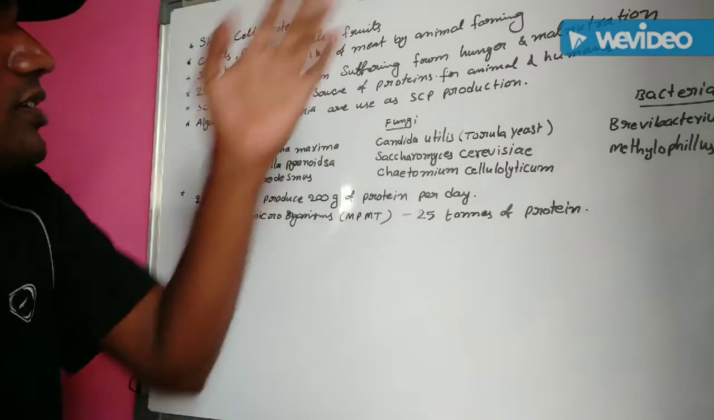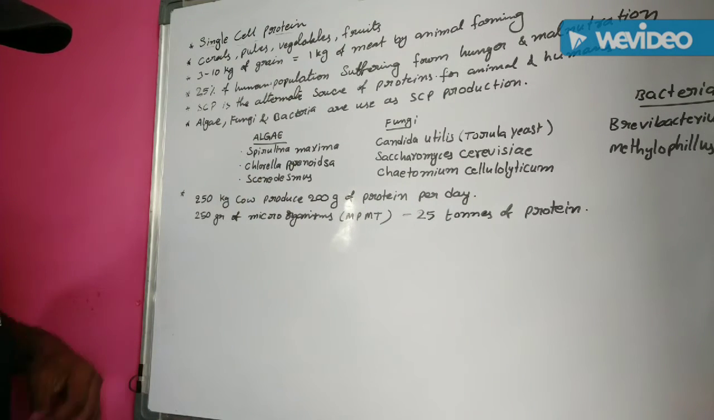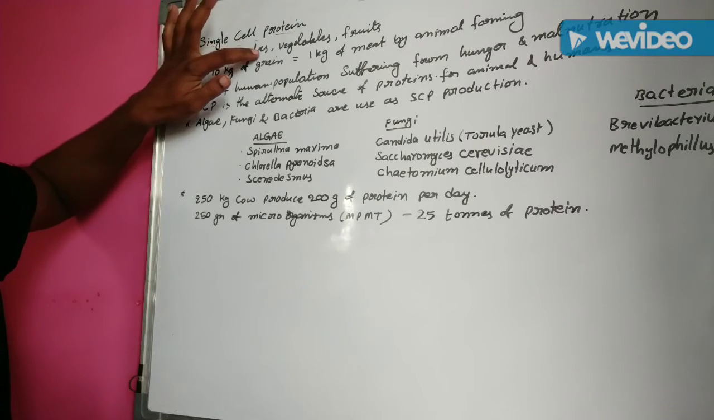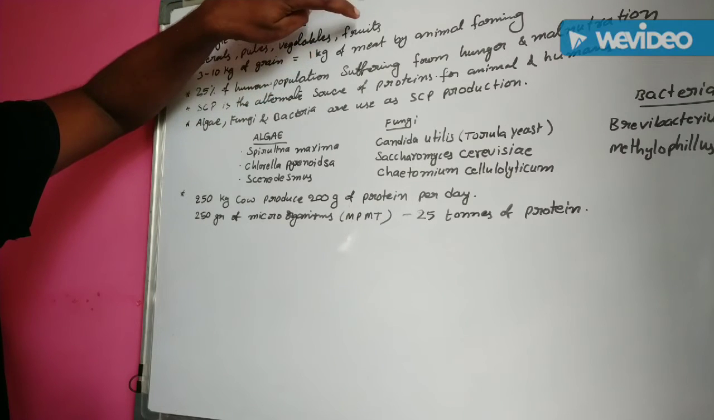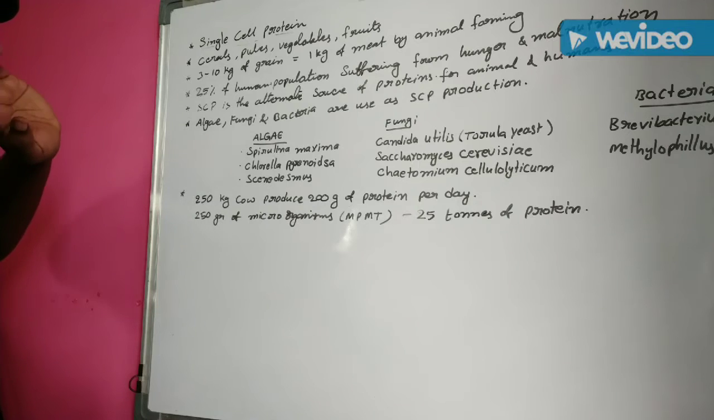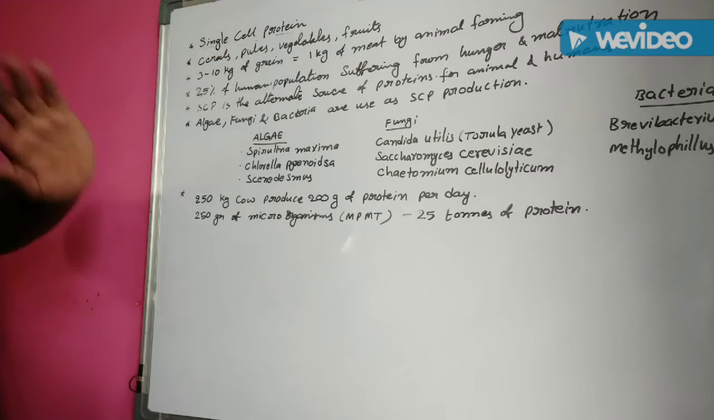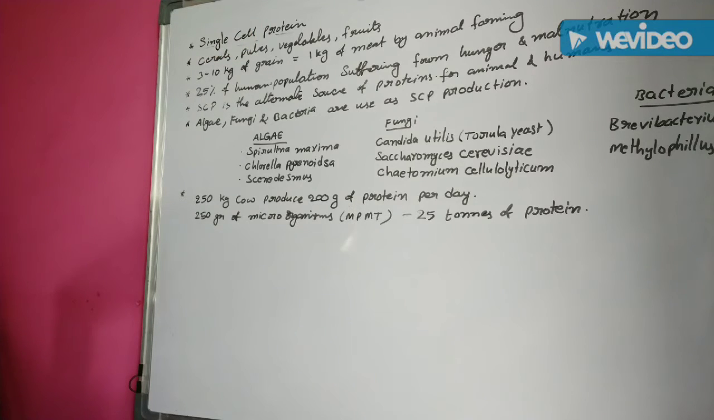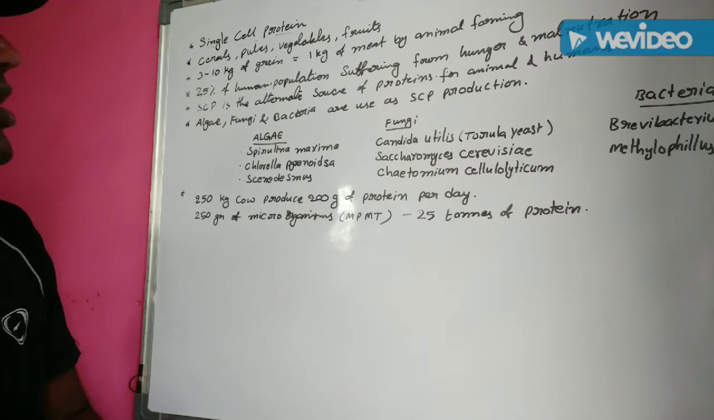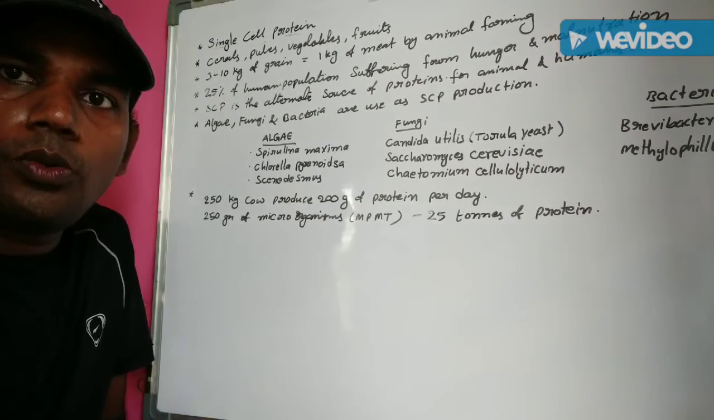One is SCP, single cell protein. Conventional agriculture, production of cereals, pulses, vegetables and fruits, etc., may not be able to meet the demand of food at the rate at which the human and animal population is increasing.